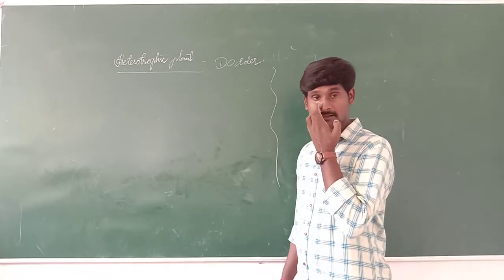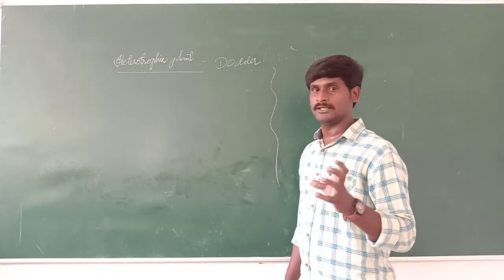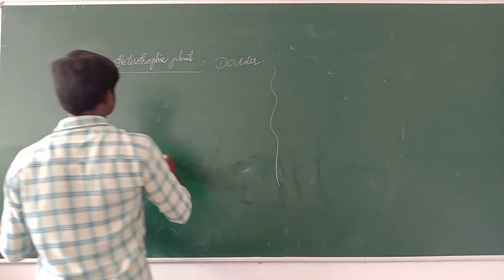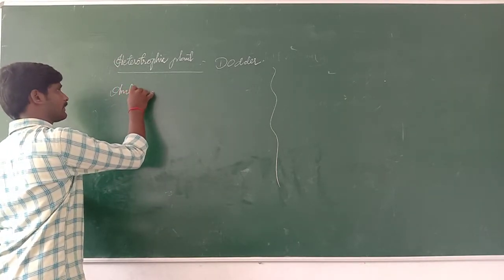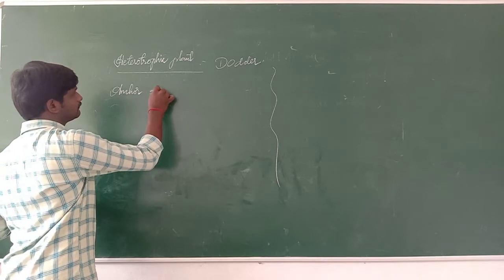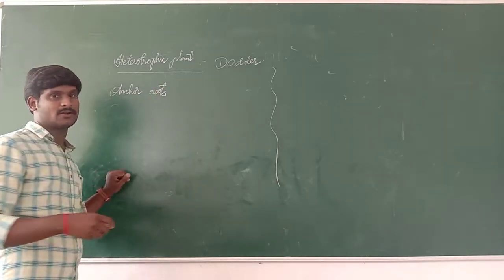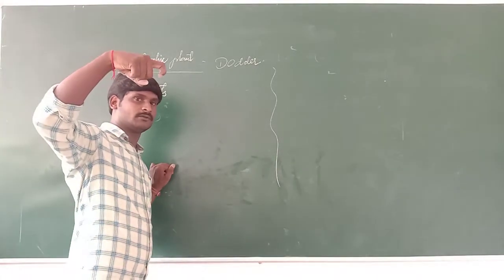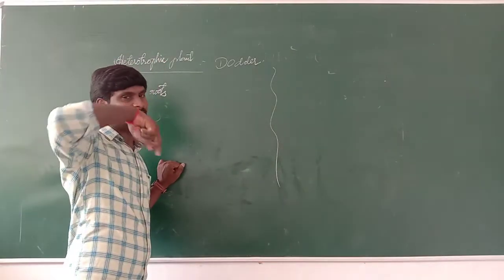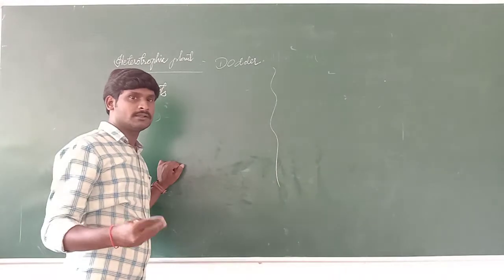They have some type of anchor roots, shaped like this. They actually live on other green plants.